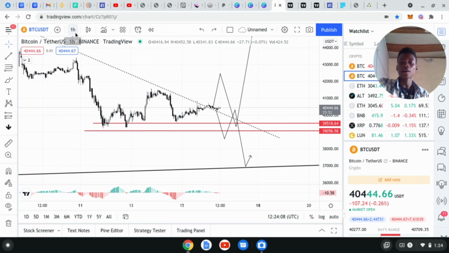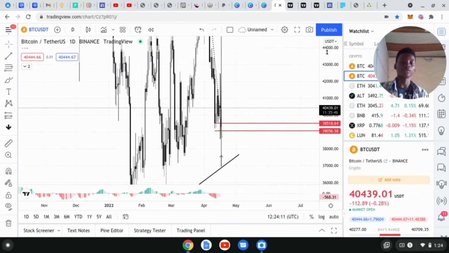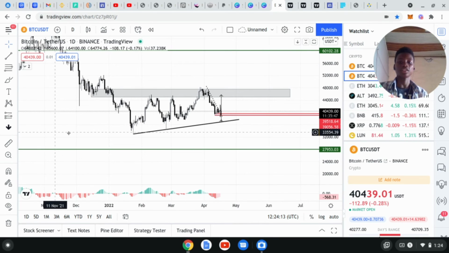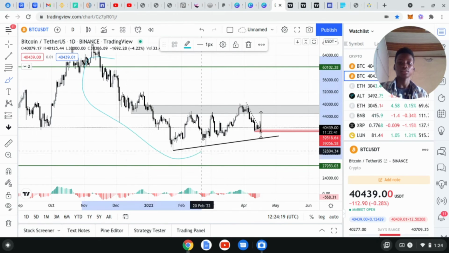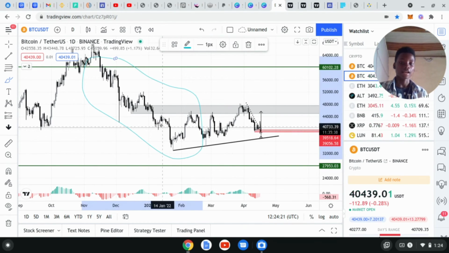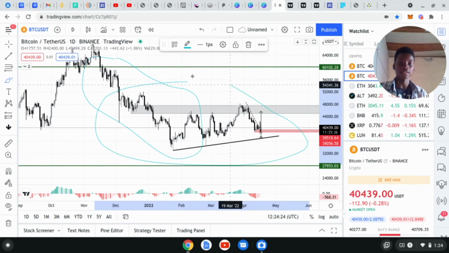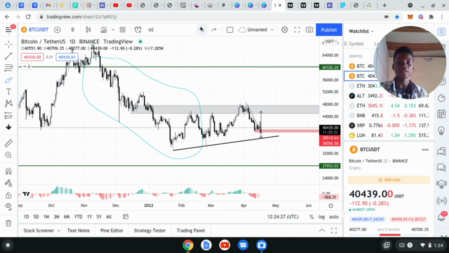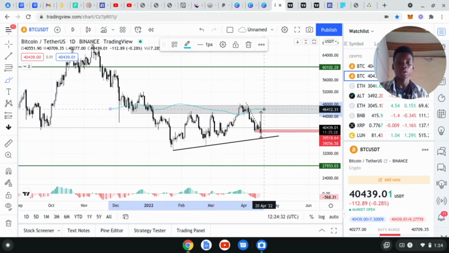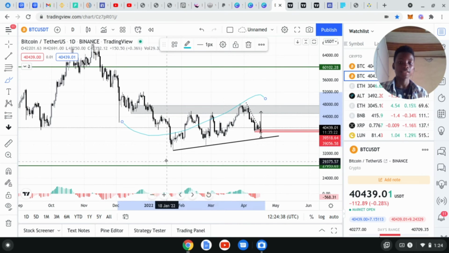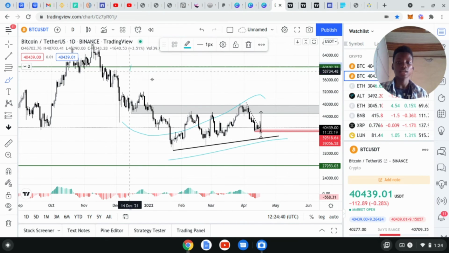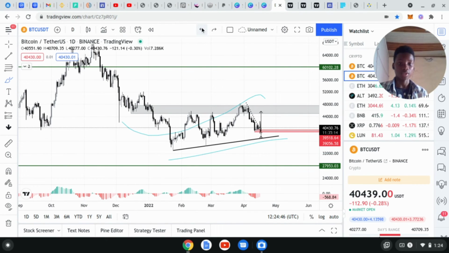So now let's recap all we did. We started from the daily time frame, finding our trend on the daily time frame, and we saw that Bitcoin has been in this overall downtrend here, and we can just see that it has been moving sideways ever since within this space. Let's not say that is an uptrend, let's just say that sideways ever since this is because it has refused to break this resistance zone. So we spotted all those major key levels. We spotted our resistance zone, our major daily time frame trend line, and this support over here and this resistance over here, which are not really that important now.